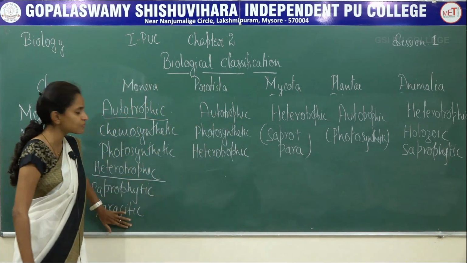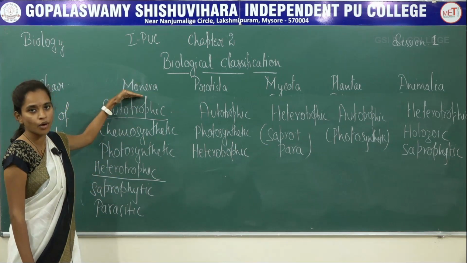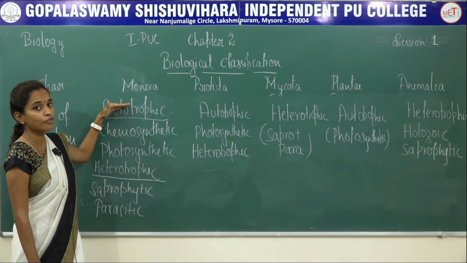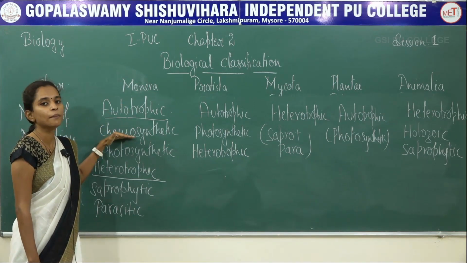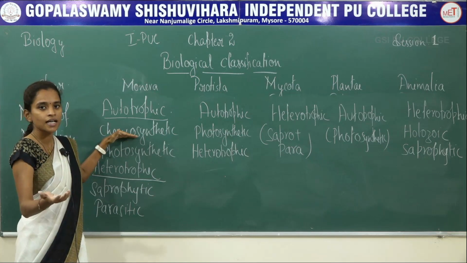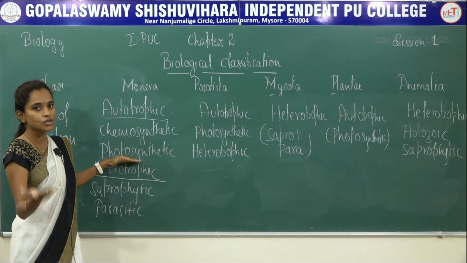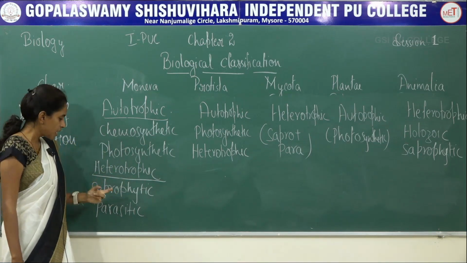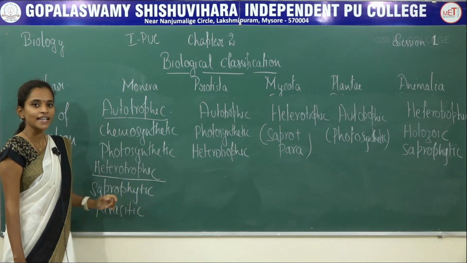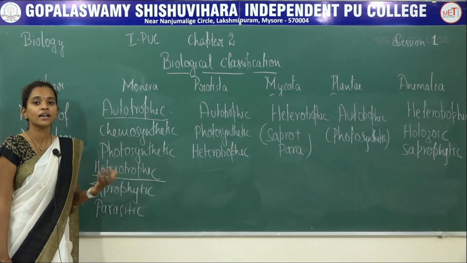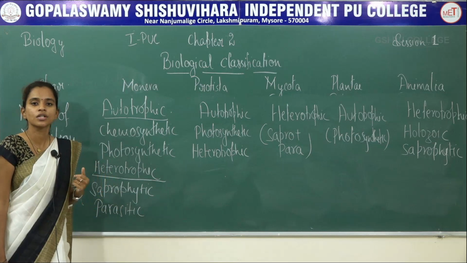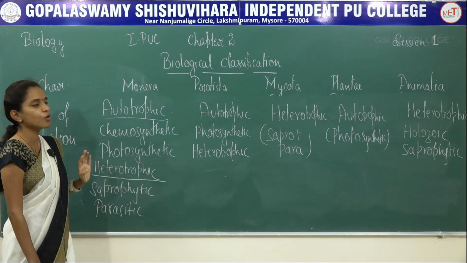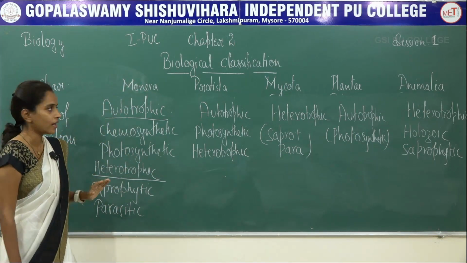So these are the different types of nutrition which you can see in Monera. Autotrophic, preparing their own food. Chemosynthetic, a type of autotrophic, preparing their food based on the chemicals present in their surroundings. Photosynthetic, based on solar energy. Heterotrophic, depending on other organisms for food purpose. Saprophytic, feeding on dead and decaying. Parasitic, feeding on the host body, getting the nutrition from the host body and destroying the host body. So these are the different types of mode of nutrition which can be seen in Monera.